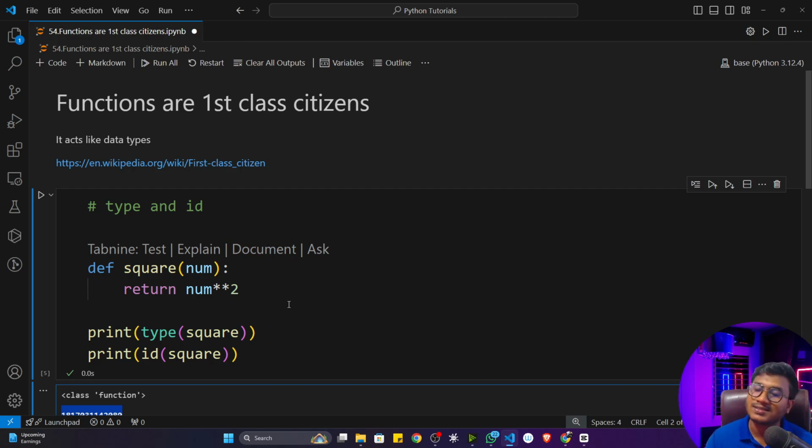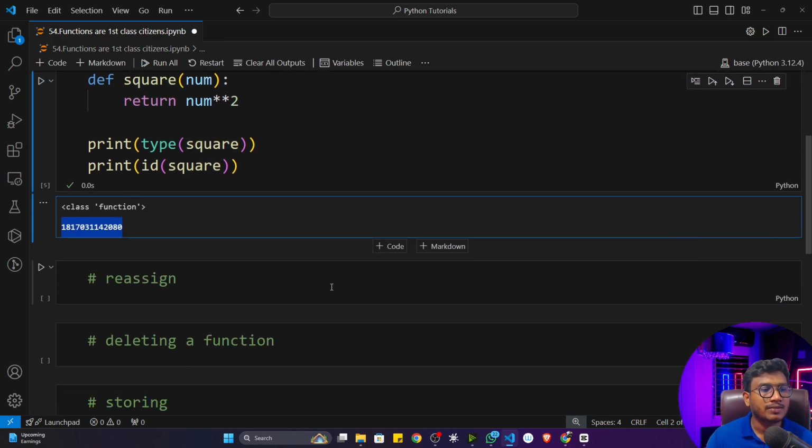Okay, first class citizens inside Python, like other data types. This concept is not available in other programming languages, but in Python it is possible. Here, a function can be used as a first class citizen. Now let me show you some more examples.